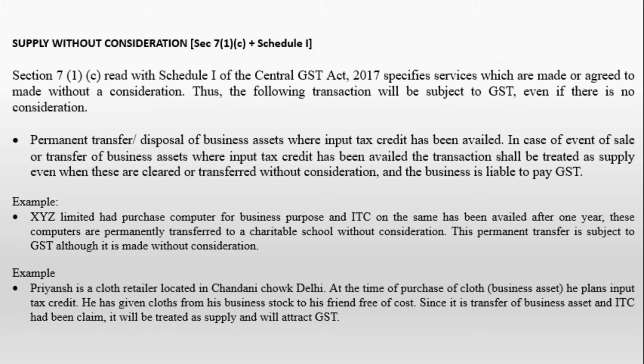Since it is a transfer of business asset and ITC has been claimed, it will be treated as supply and will attract GST. यानी ये अमाउंट भी सप्लाई माना जाएगा बिकॉज उस पे उसने ITC ले लिया था. सो दैट इज वाई इट इज कंसिडर्ड एज ए सप्लाई.